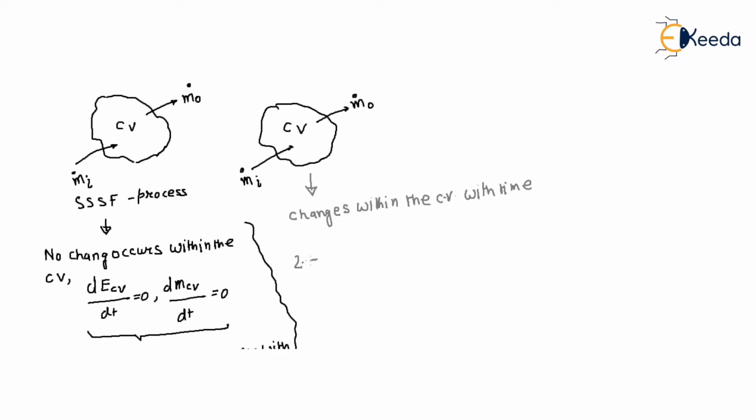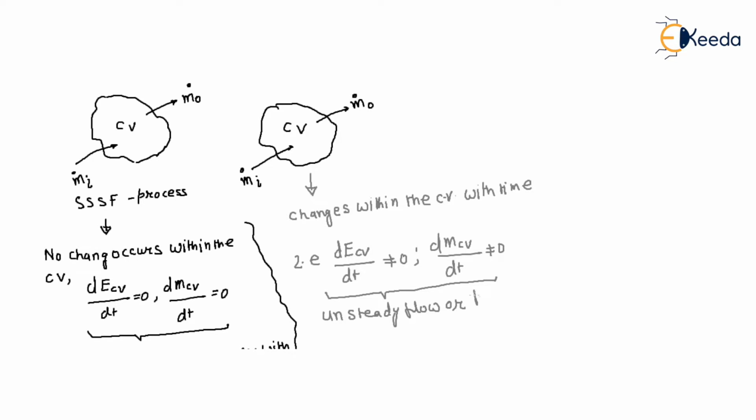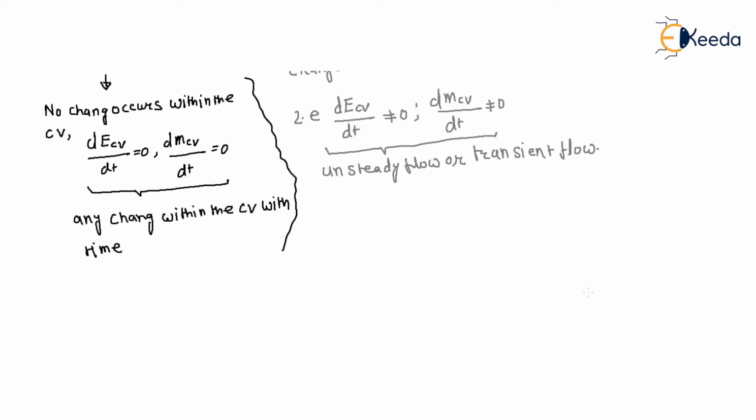In this case dE_CV/dt is not equal to 0 and dm_CV/dt is not equal to 0. So that process is called unsteady flow or transient flow.